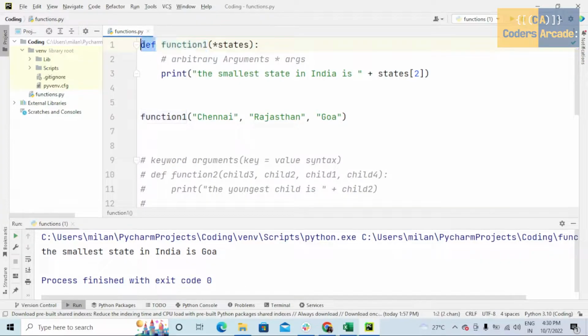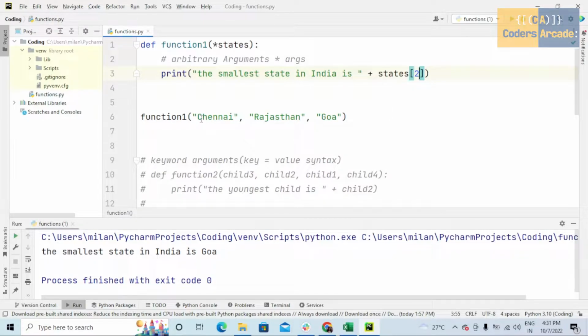and you guys already know that def is a keyword to define a function, and inside the parenthesis I have taken star states. That means this star indicates arbitrary arguments or star args. Okay, and this is a parameter name, states. And here what I am doing is printing the statement, the smallest state in India is, and this is the parameter name. Along with that, here I have given an index. As you guys know, the index starts from 0, 1, 2.